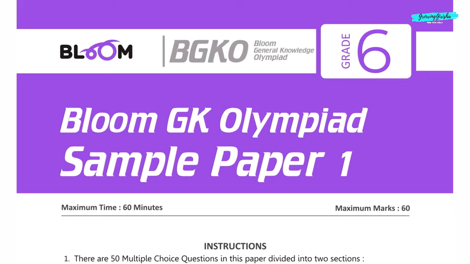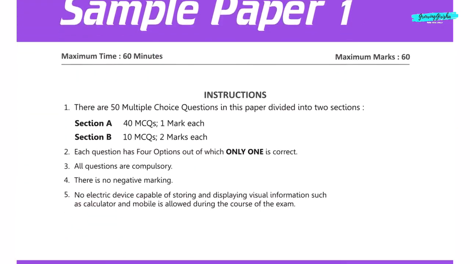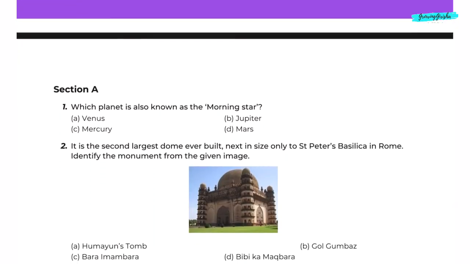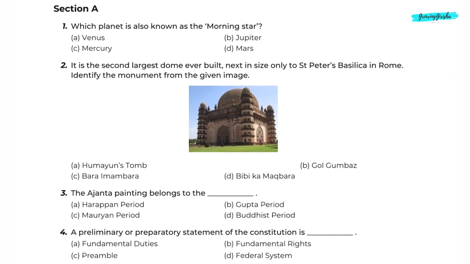Today we are going to discuss Bloom General Knowledge Olympiad sample paper for grade 6. Maximum time allotted is 60 minutes and maximum marks are 60. Section A. Question 1. Which planet is also known as the morning star?